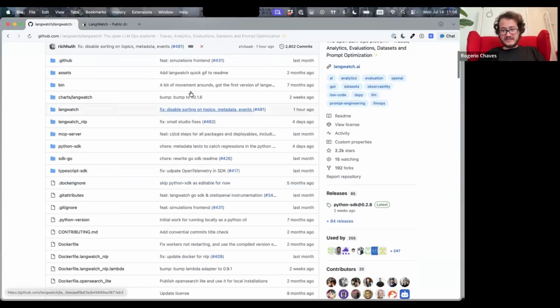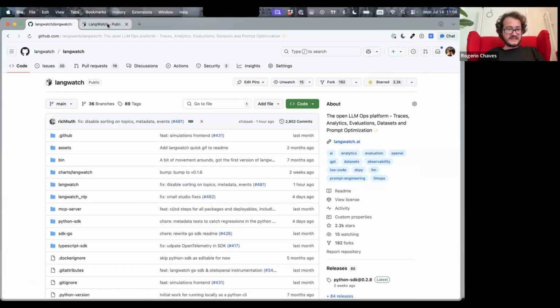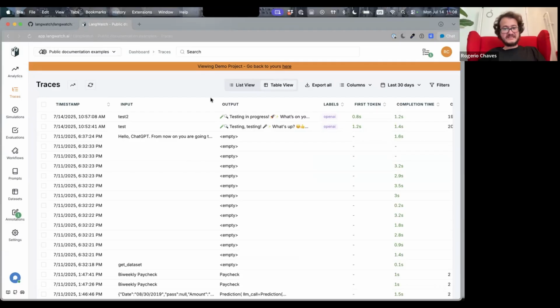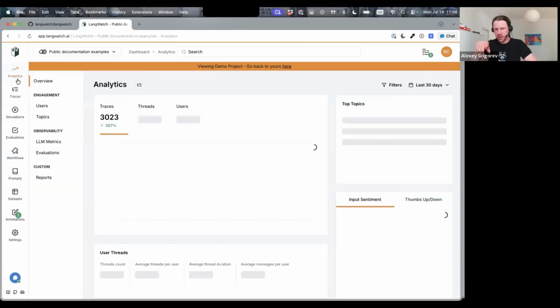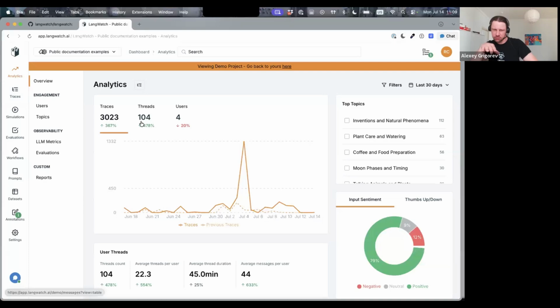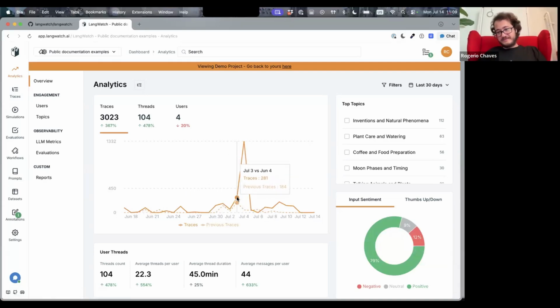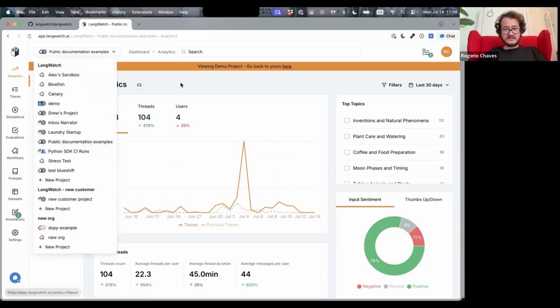So you can simply go to langwatch.ai to create an account, and you will end up here. This is a demo project that you all have access to. So when you create an account, if it's not populated, you can go to the demo project to play with it. If we start LangWatch locally, we have the same project, right? No, locally it will be all empty. This project is on the cloud version. Yeah, this demo project. But you can create as many projects as you want.